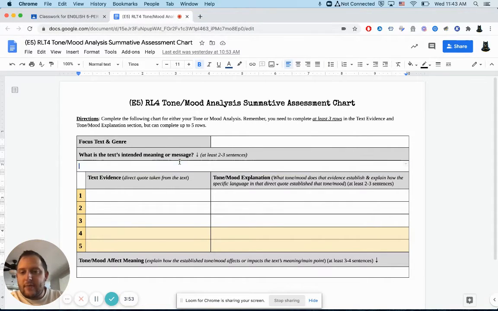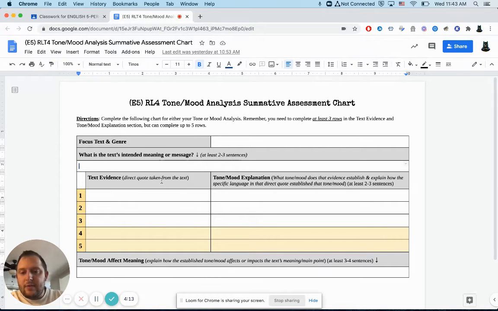Then you have to make sure you have the text's intended meaning or message. I have in there some sentence requirements. Make sure that you guys are paying attention to those. So you need at least this many sentences in these different areas. So two or three sentences explain what that short story, poem, or song is all about.